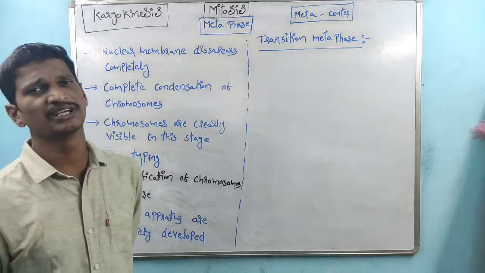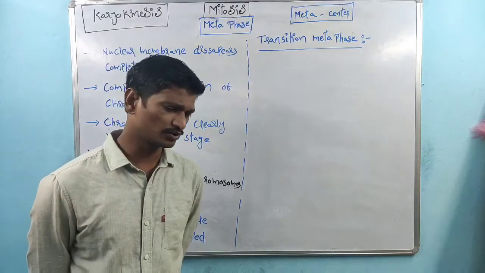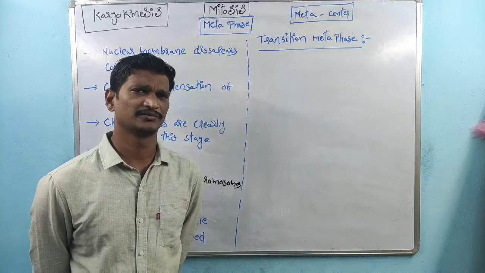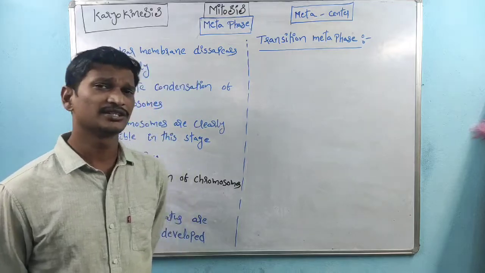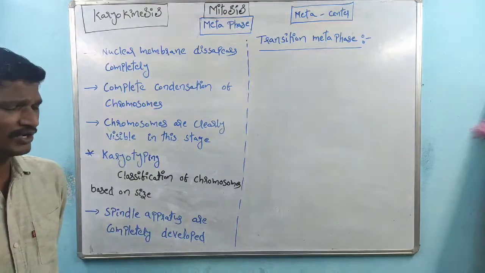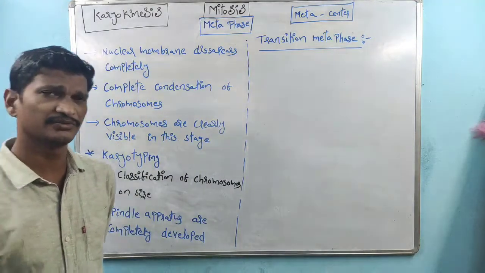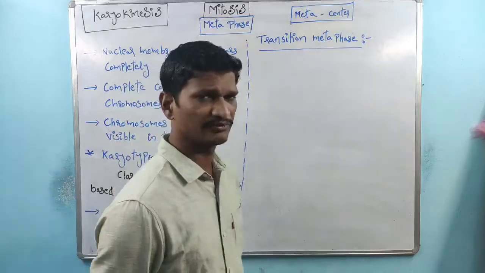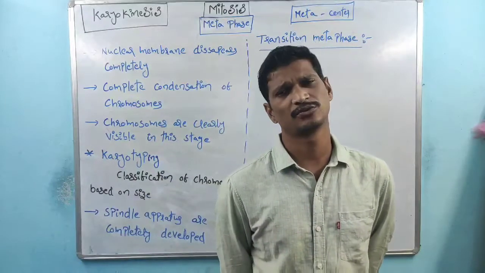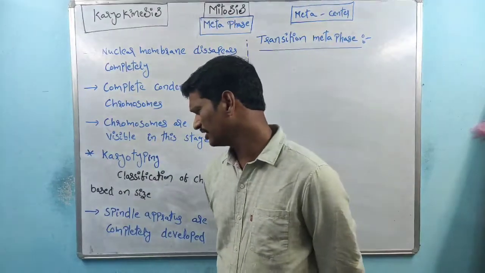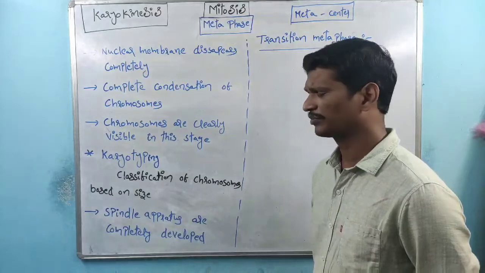Karyotyping is nothing but classification of chromosomes based on the size. Sir, why do we do it in metaphase? Because within metaphase all chromosomes are very clearly visible. That is about the karyotyping process.